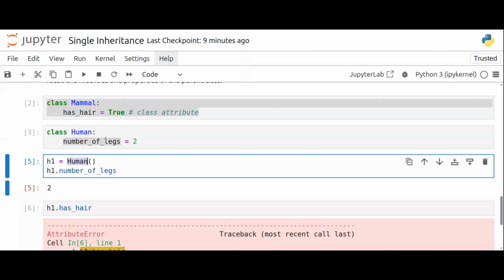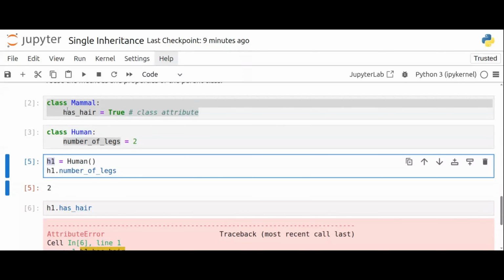If we want to make sure h1 looks inside the mammal class as well, we need inheritance. So, class mammal, class human.